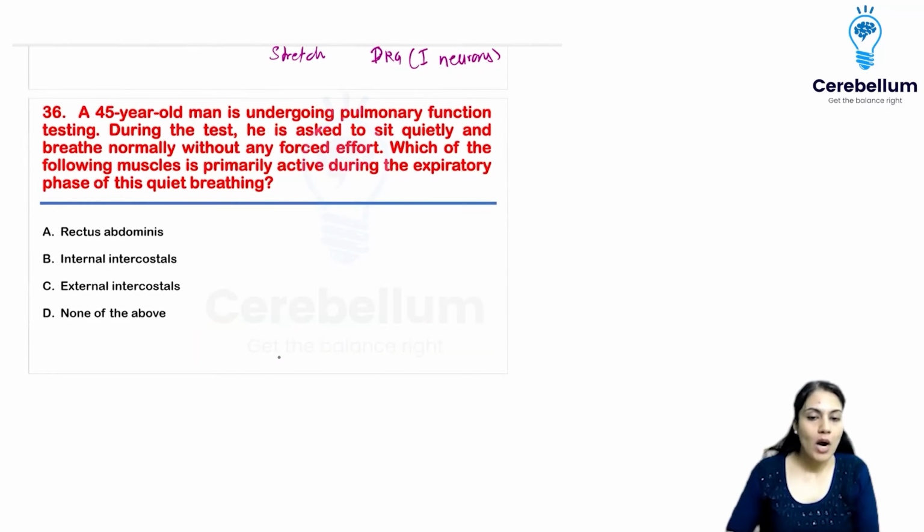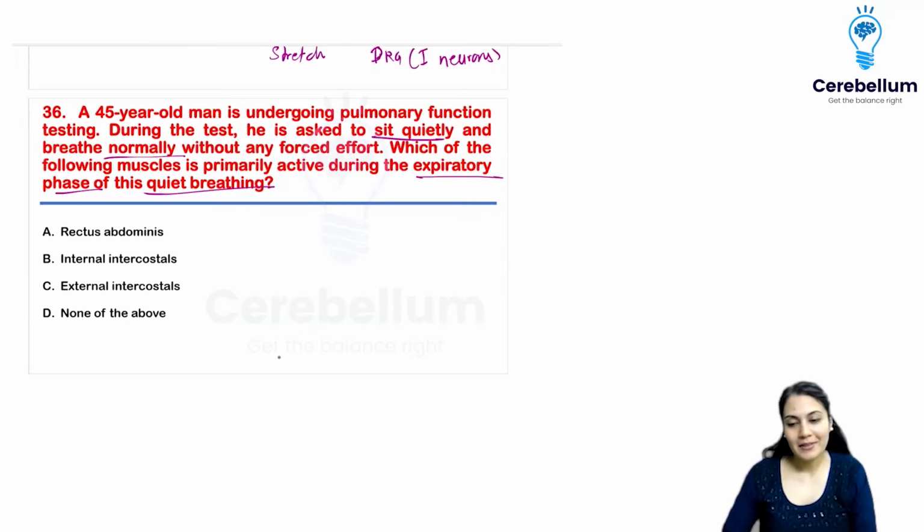Next, a 45-year-old man is undergoing pulmonary function testing. During the test he has to sit quietly. Okay, nothing to be done. Breathe normally without any force or forced effort. Right? Which muscle primarily acts during the expiratory phase of quiet breathing? What was the answer that you have given?